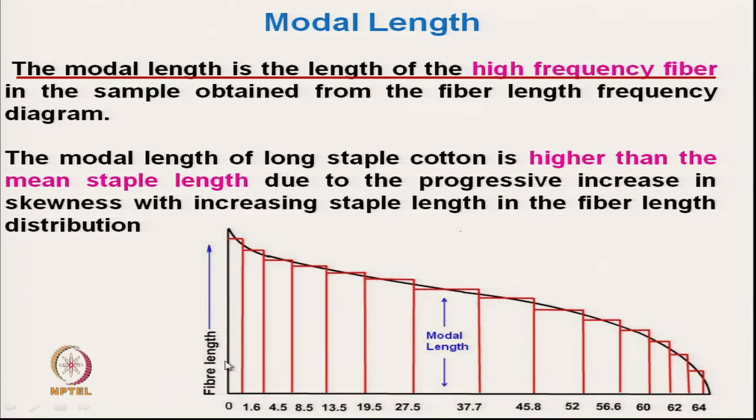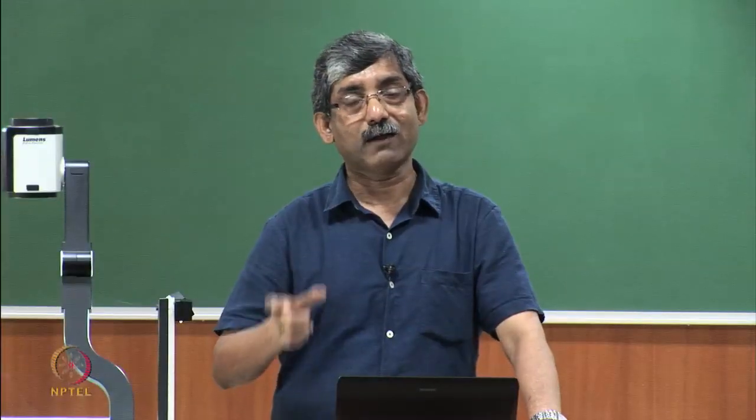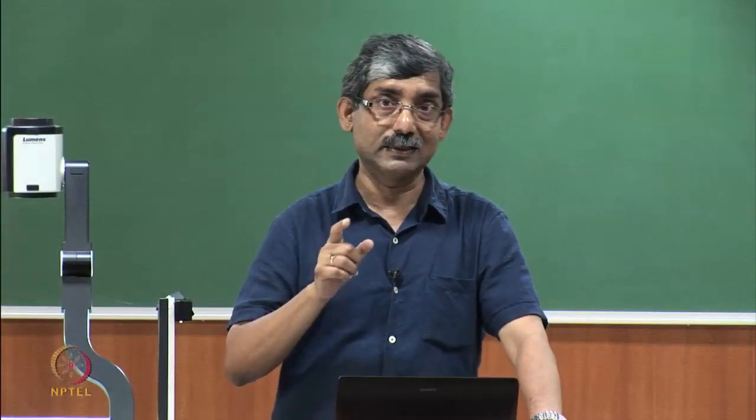We have to see which rectangle has the highest width. That length of that rectangle will be termed the modal length, which means the majority of the higher frequency of fiber length is in that range.